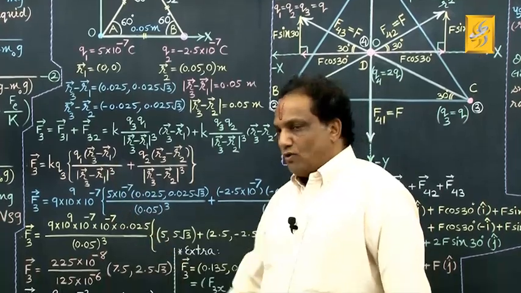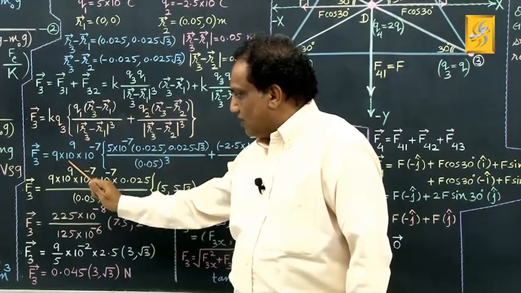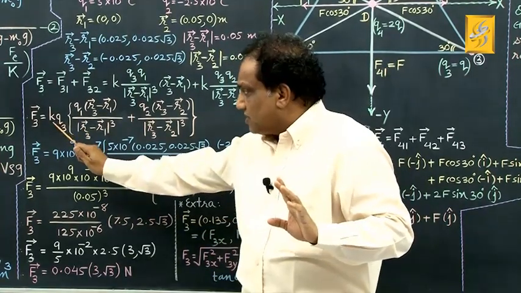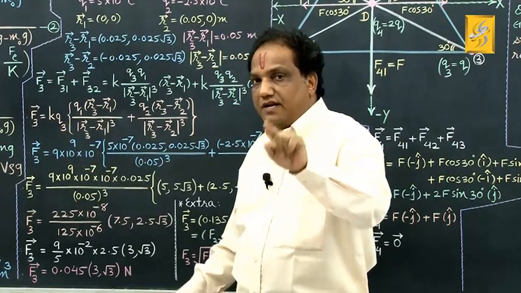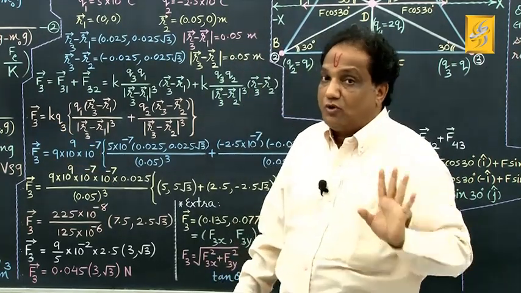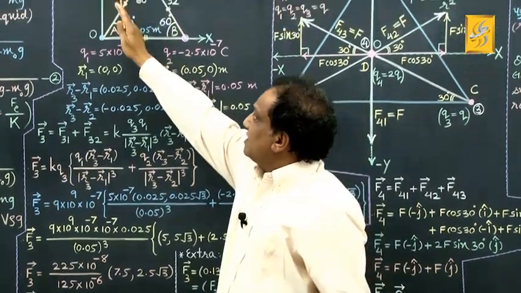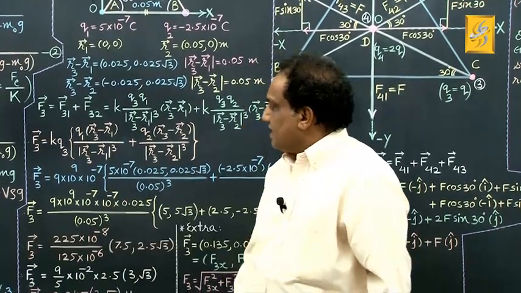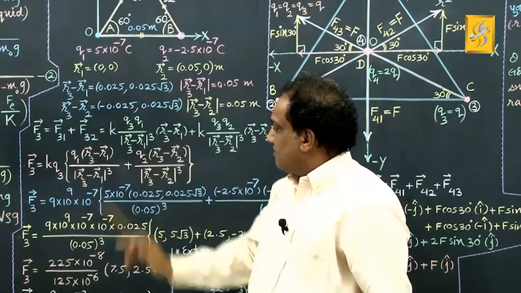Now put up all the values. K is 9 into 10 raised to 9 Newton meter square upon Coulomb square. This is the proportionality constant small k coming in Coulomb's law. Have you remembered this value? What about Q3? Q3 is 10 raised to minus 7 Coulomb. Into bracket Q1. Q1 is 5 into 10 raised to minus 7.